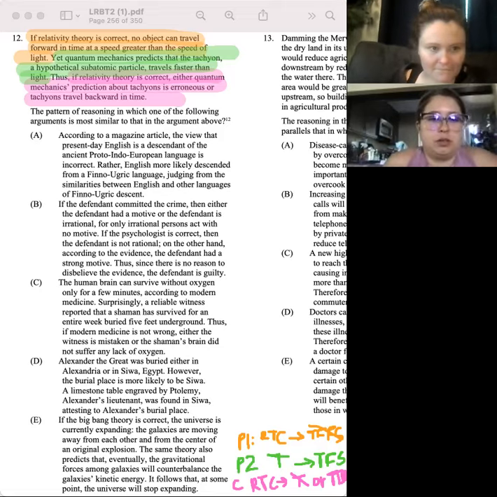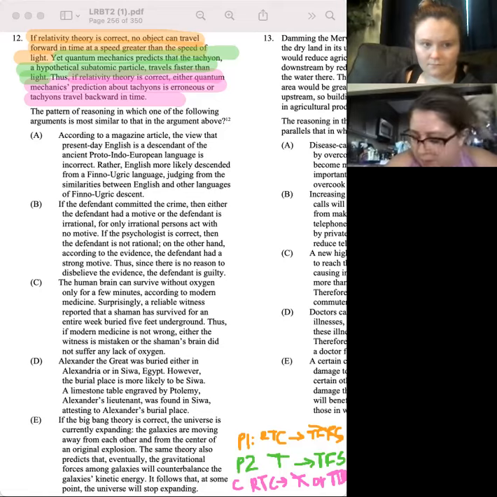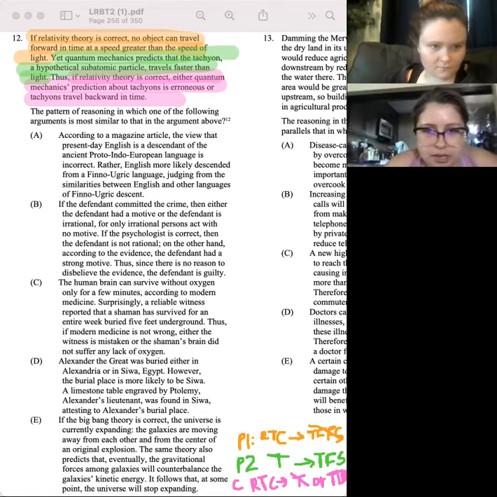According to the magazine article, the view that present-day English is the descendant of ancient Proto-Indo-European language is incorrect. Rather, English more likely descended from a Finno-Ugric language, judging from the similarities between English and other languages of Finno-Ugric descent. I don't think that matches our reasoning.